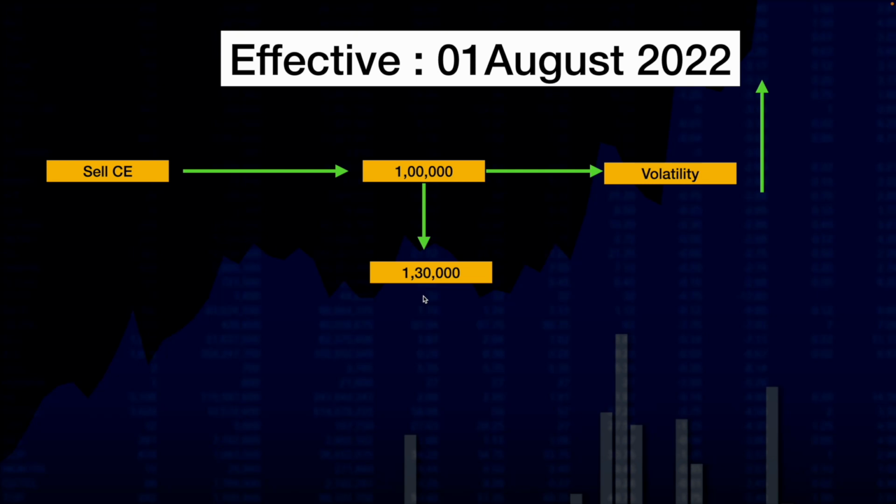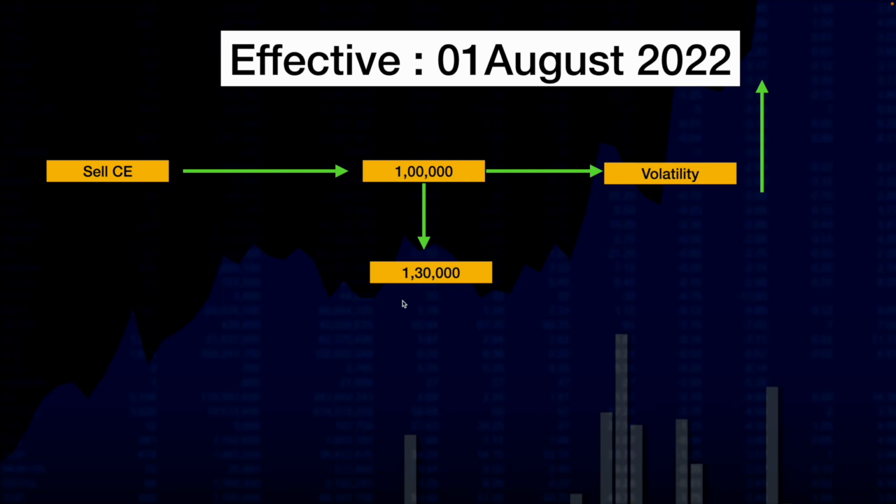But there is not going to be any kind of penalty for you, because at the beginning of the day when you entered, the margin requirement was 1 lakh rupees. You paid that to the broker, only then he allowed you to execute the order. So during trading hours, even though there is volatility and your margin requirement increases, SEBI will not impose any kind of penalty, because only one snapshot from the beginning of the day is going to SEBI. During the trading hours, if your margin requirement increases, SEBI is not taking any kind of screenshot, right? Only one screenshot in the morning they're taking. So due to this, there will not be any penalty for intraday traders.